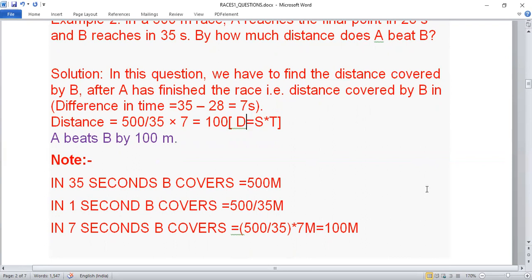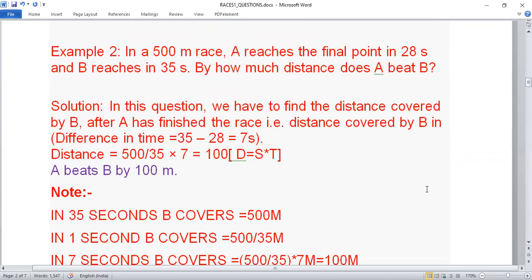Yes or no? So can you show the question? Yes. See, the question is: in a 500 meter race, A reaches the final point in 28 seconds, B is reaching in 35 seconds. So what is the difference between A and B? 35 minus 28 is 7 seconds. First of all, you know this thing.